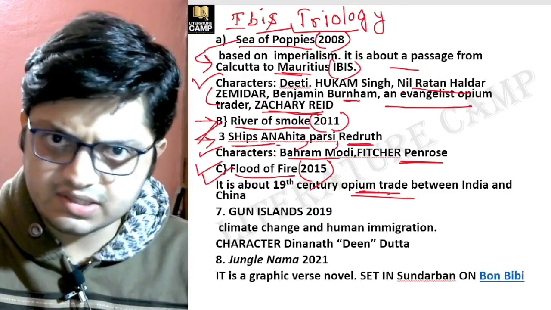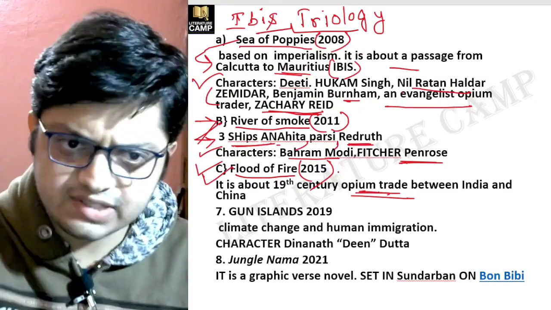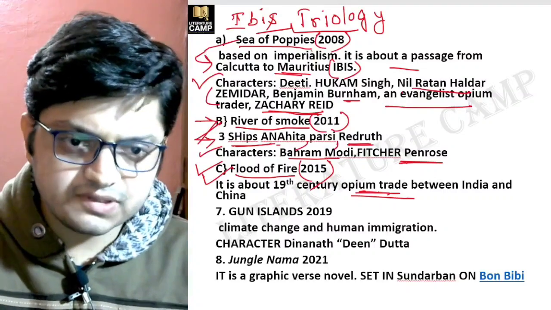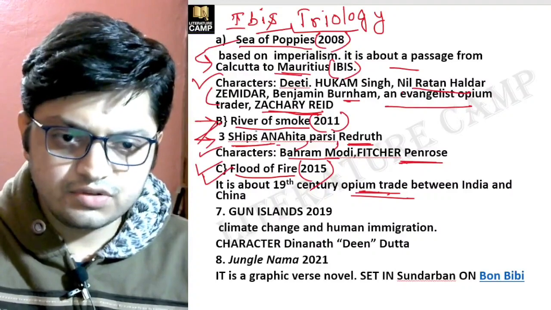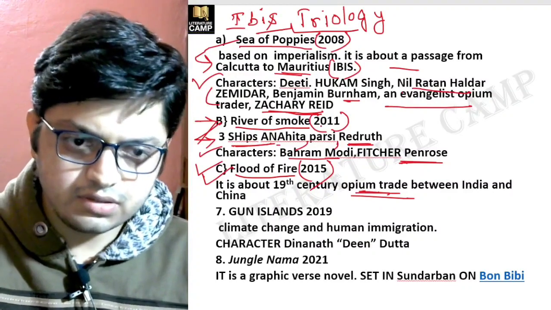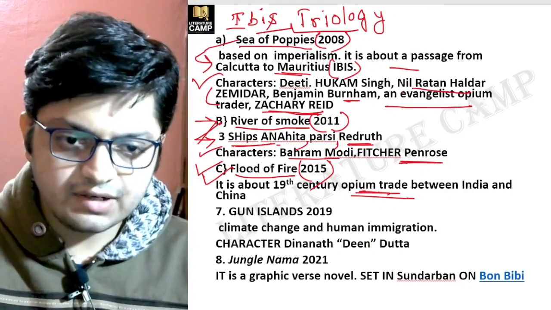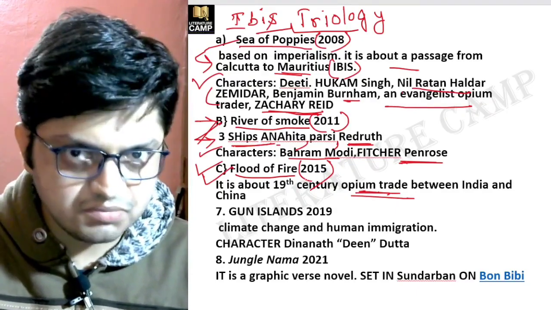Do remember the publication year and the sequence as well. The Sea of Poppies, published in 2008. River of Smoke, published in 2011. Flood of Fire, published in 2015.